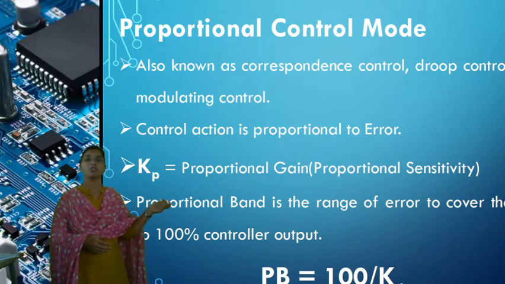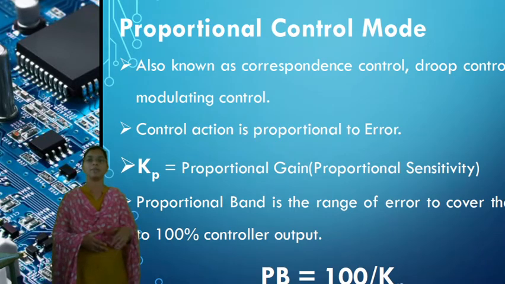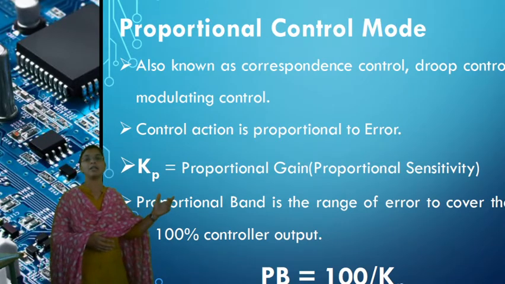When we remove the proportional symbol, we get a constant, so P equals K into EP. Since this is proportional, we write P equals KP into EP.